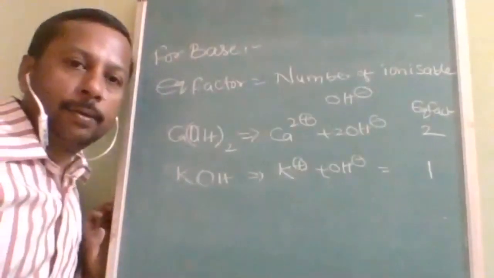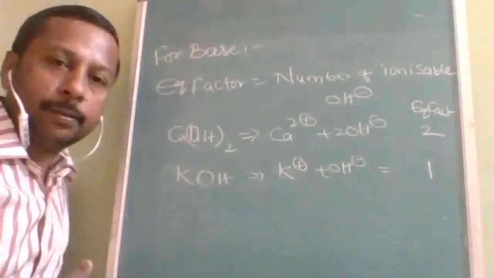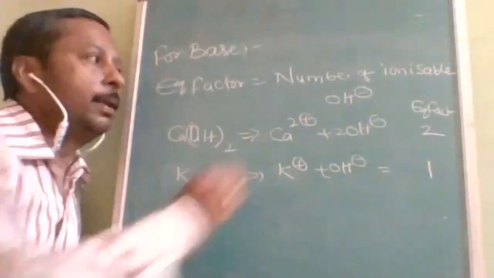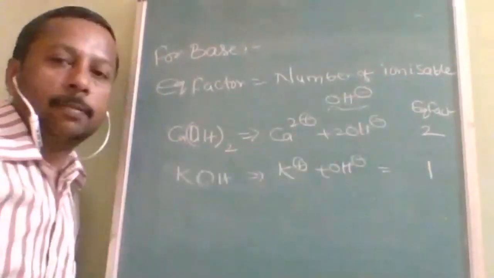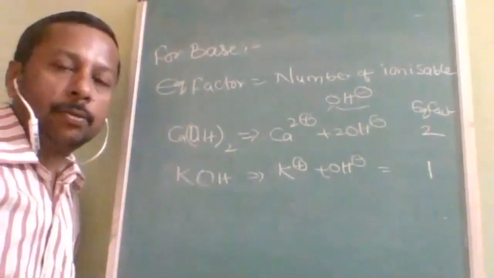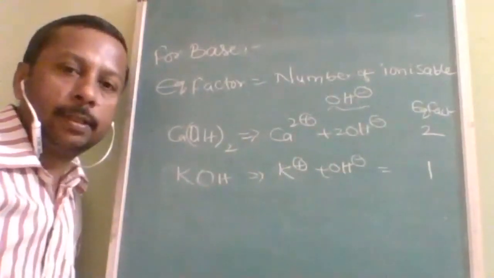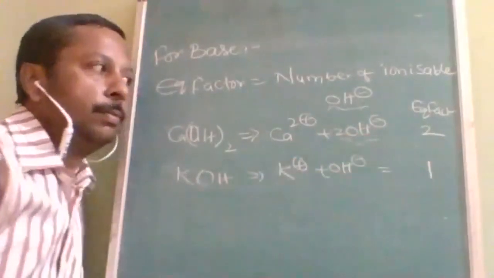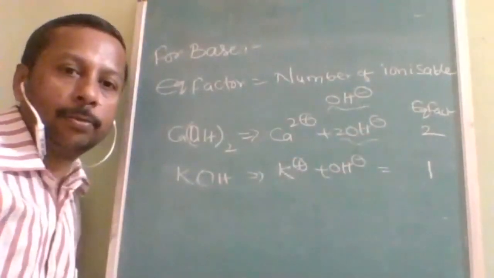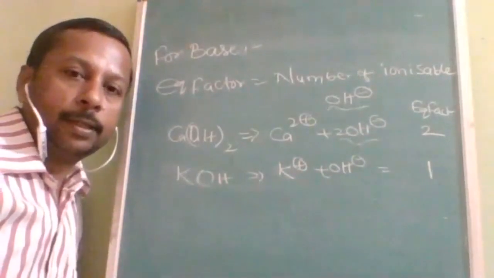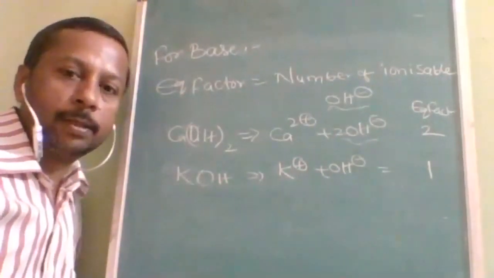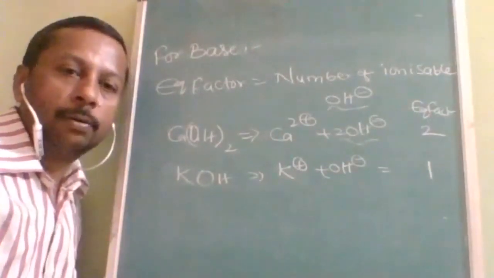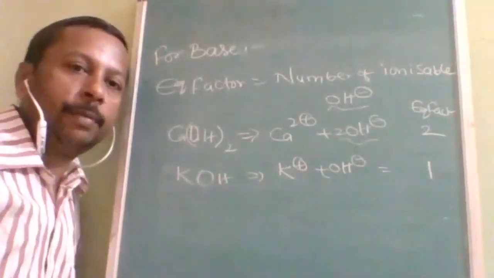Now we are into the next part, for bases. For a base, the equivalent factor is simply the number of ionizable OH minus. So Ca(OH)2 gives Ca2 plus and 2OH minus. So it is losing 2OH minus, therefore the equivalent factor is 2. And for KOH it is K plus and OH minus, therefore the equivalent factor is 1. Likewise, we can find the equivalent factor for every base.